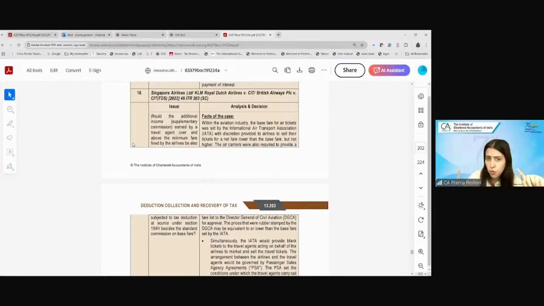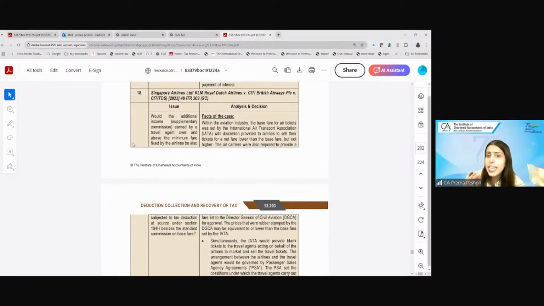But the court said no. The contract of agency does not distinguish in terms of when the commission is decided, whether at the outset or at the end of the settlement. Here, you have given the discretion to the travel agent company to set an actual fare above the fare displayed on Air India's website. That does not affect the nature of the relationship, whether it is agency or not.